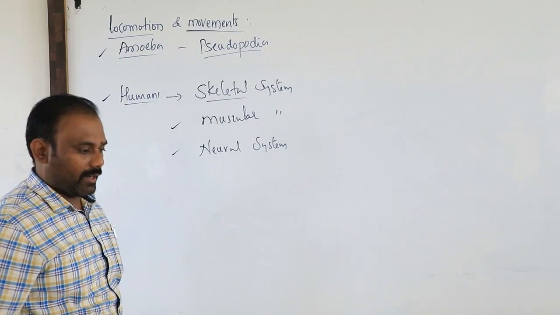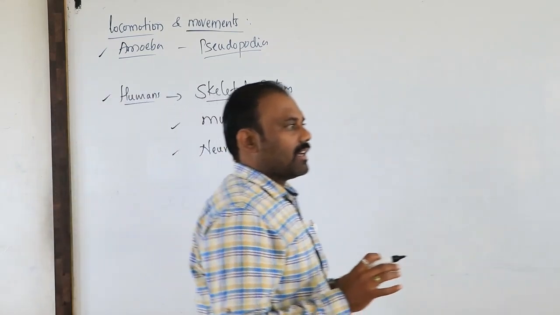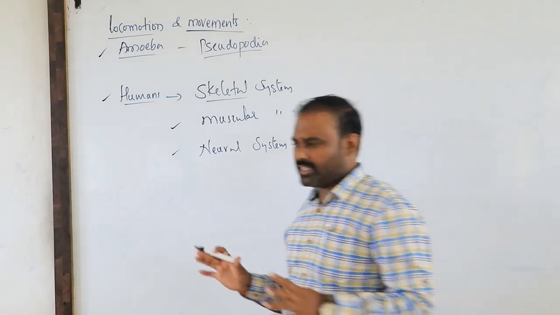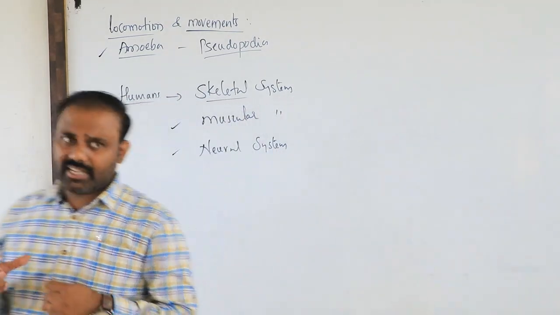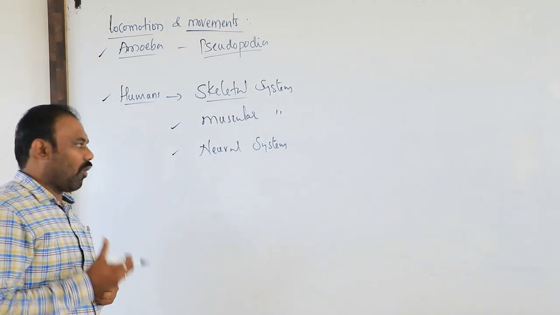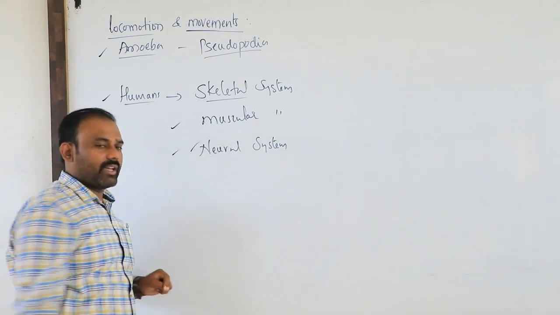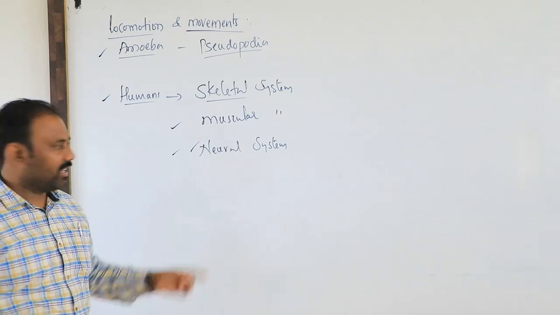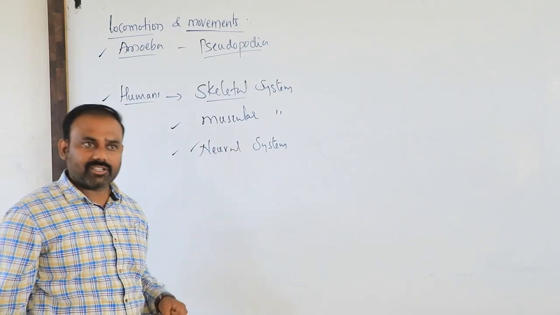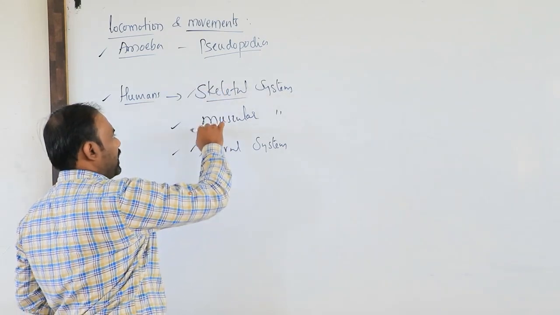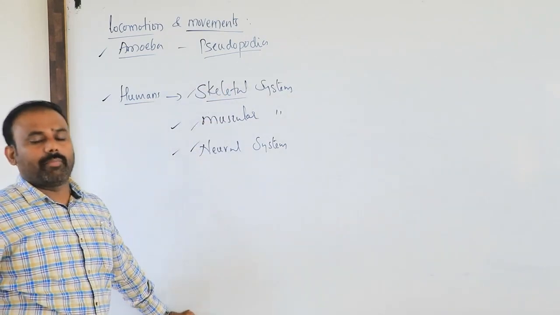Say, for example, the person who is standing straight without any function is at rest. Suddenly he starts running or walking. First and foremost, the neural system has to come into action. At the same time, the skeletal and muscular systems have to be made functional.